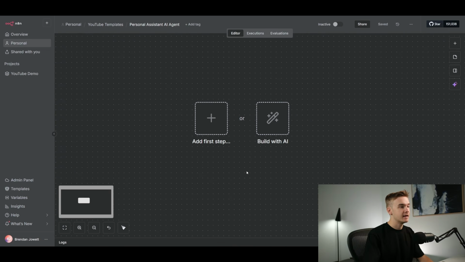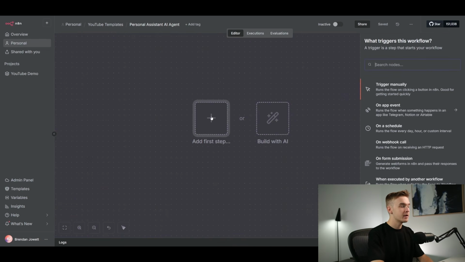But once we're on n8n, what we need to do is jump into add a first step and then type Telegram.